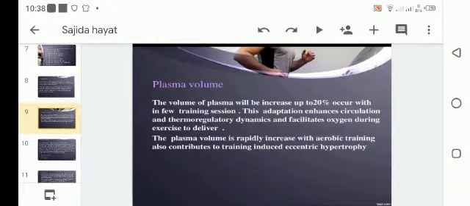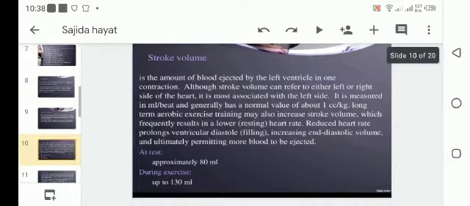Now, plasma volume. The volume of plasma can increase by up to 20% within a few training sessions. These adaptations enhance circulation and thermoregulatory dynamics and facilitate oxygen delivery during exercise. The plasma volume is rapidly increased with aerobic training, which also contributes to training induced eccentric hypertrophy.